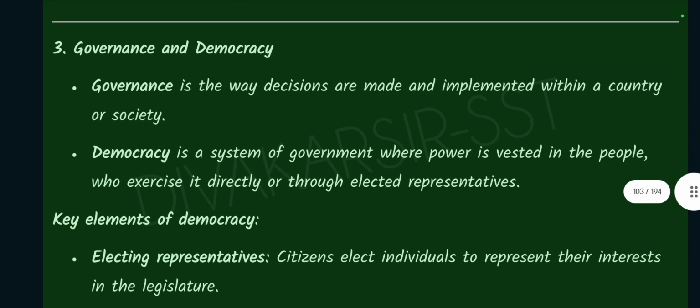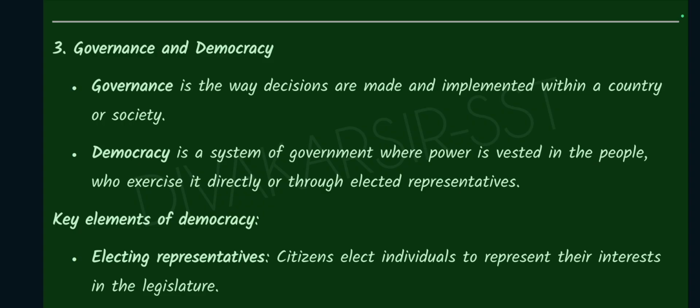Number 3. Governance and democracy. Governance is the way decisions are made and implemented within a country or society. Democracy is a system of government where power is vested in the people who exercise it directly or through elected representatives.